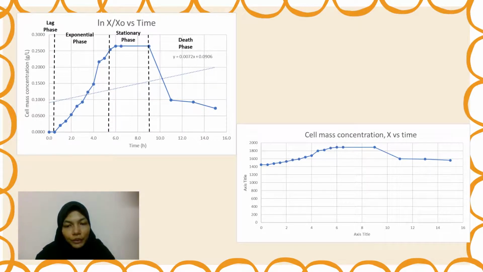So this is the graph plotted from the calculations earlier. At the top is the graph of ln X over X initial versus time, and the graph at the bottom is the cell mass concentrations versus time. From the graph of ln X over X initial versus time, we can see that there is a slope, and from the slope, we can get the maximum growth rate for the cell, which is 0.0072 per hour.